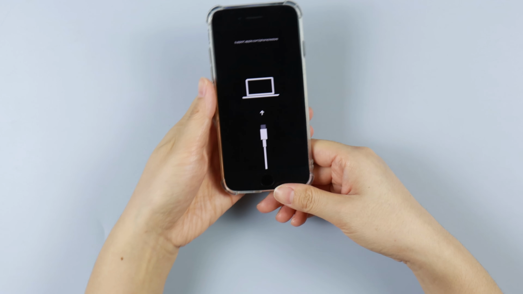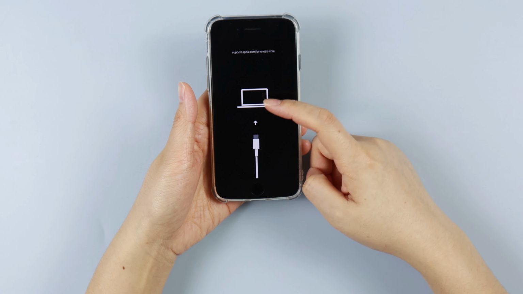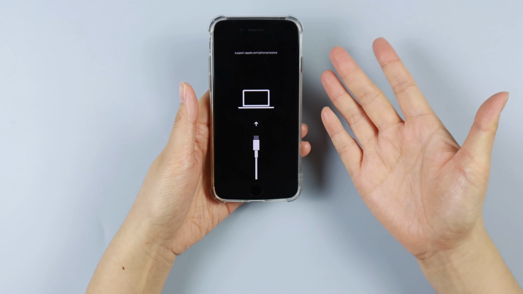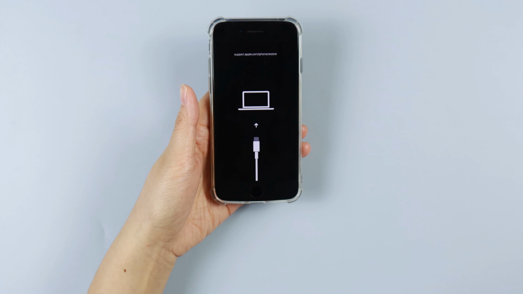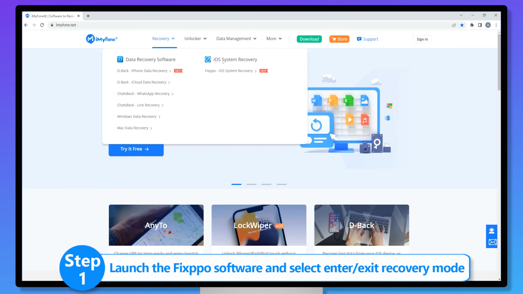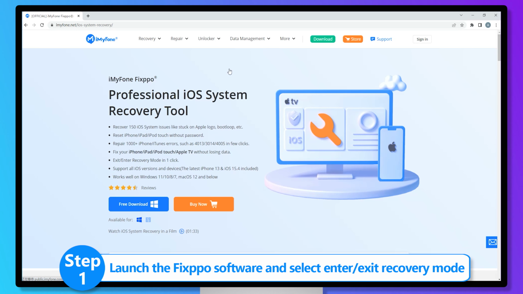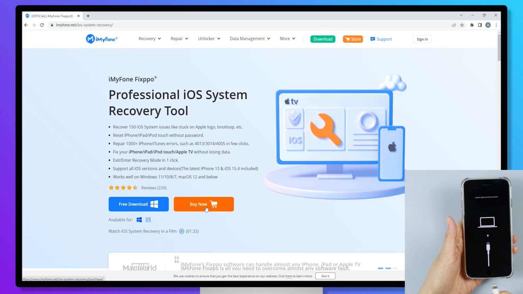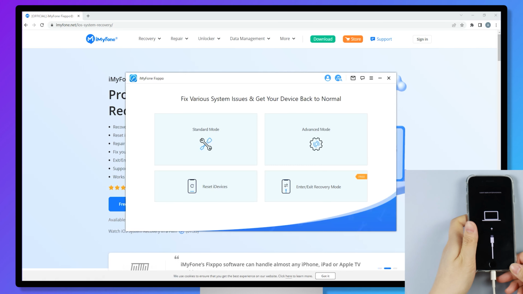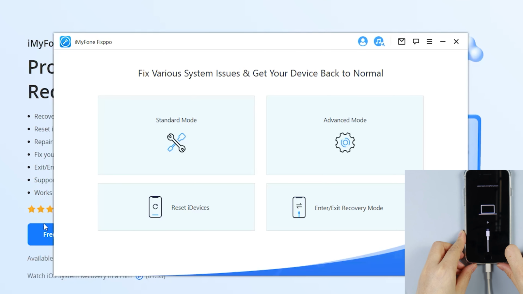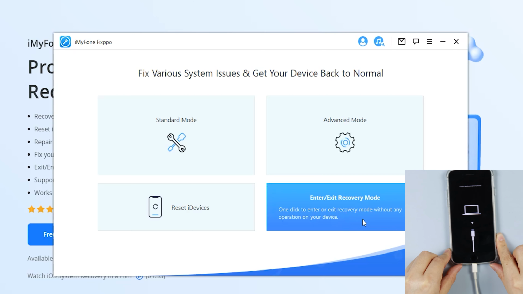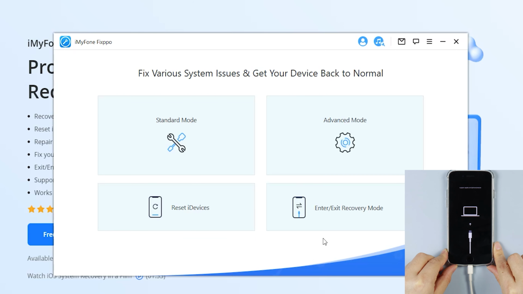Okay, next, I will show you how to fix iPhone stuck in recovery mode via iPhone Fixpo. Step 1. Launch the Fixpo software and select Enter, Exit Recovery Mode. You can download the Fixpo from iPhone.net, and then connect your phone to the computer. You will find 4 modes in the product page, and choose Enter Exit Mode.